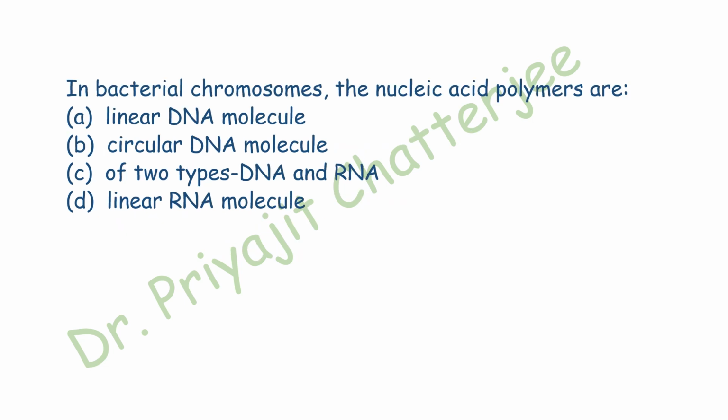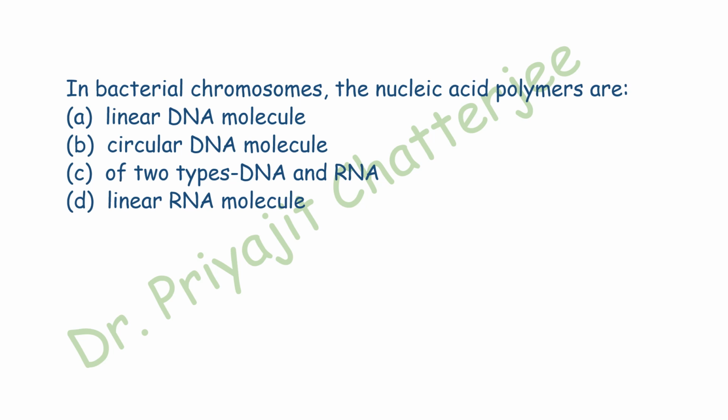Next question, in bacterial chromosomes the nucleic acid polymers are, the four options are there: linear DNA molecule, circular DNA molecule, of two types of DNA and RNA, linear RNA molecule. Here the correct option is B, circular DNA molecule.